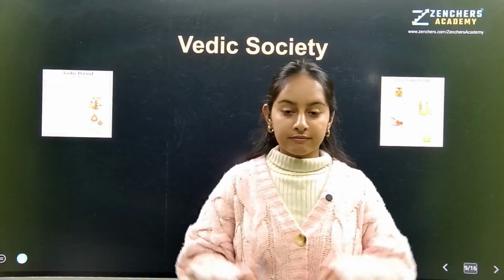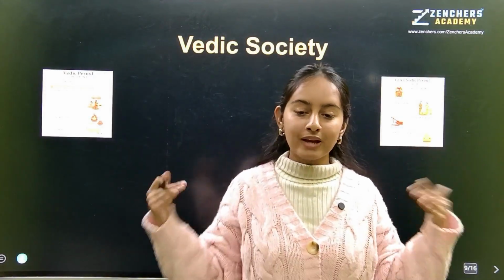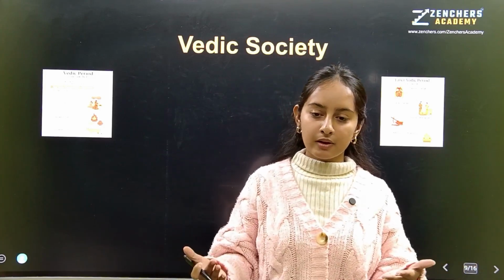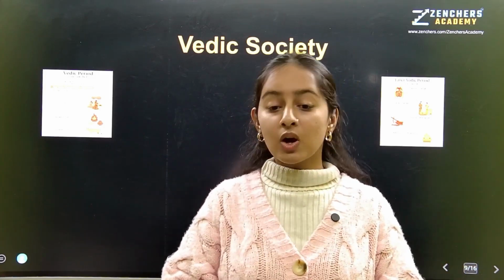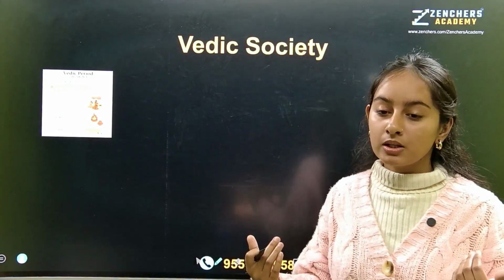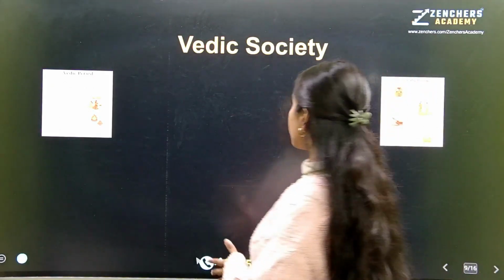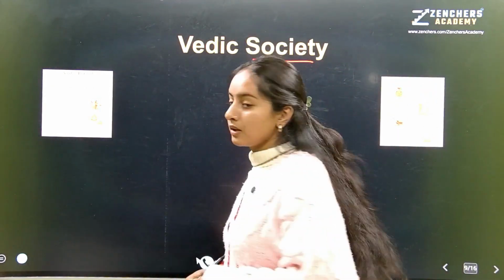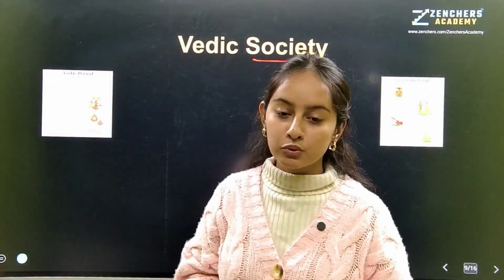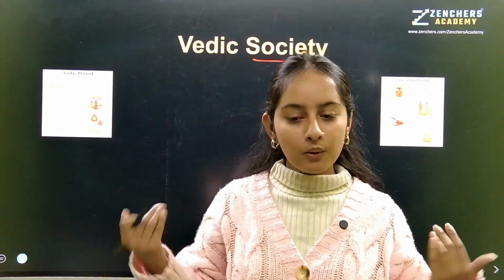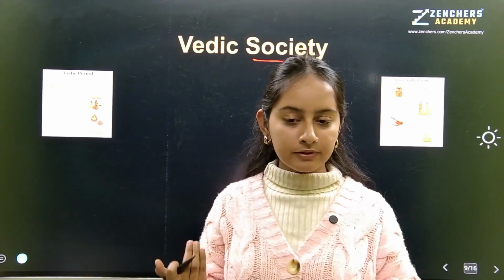See, Vedic society. What do we have in a society? When we talk about society, we do social studies, we read social studies. Why do we read it? Because we want to know about our social circle, our society. And in how many parts can we study our society? We already do, right? Through history, political science, through economics. We do study our surroundings, our society, through geography.